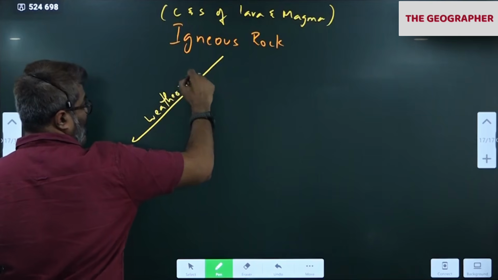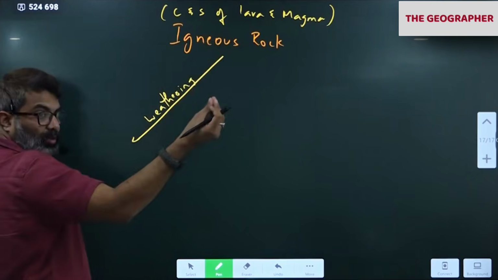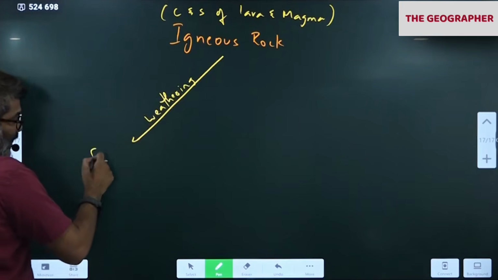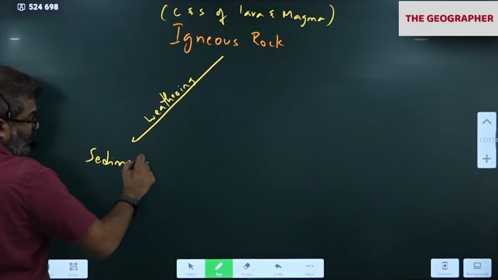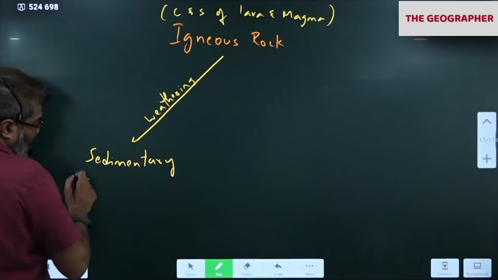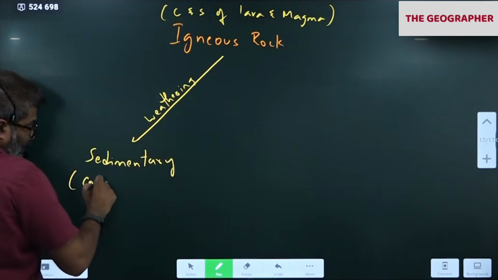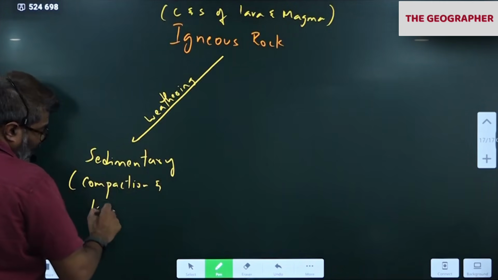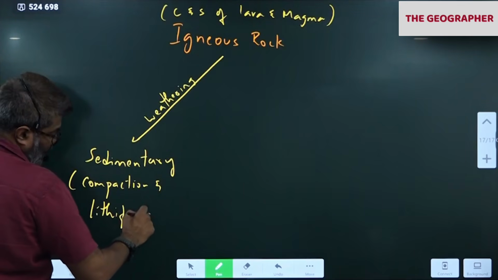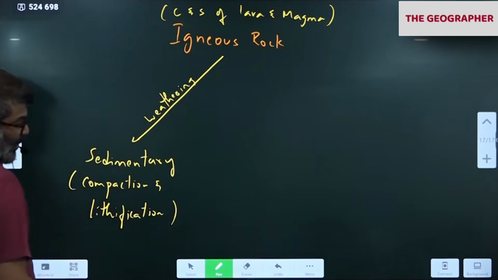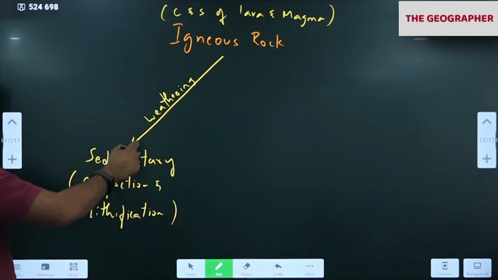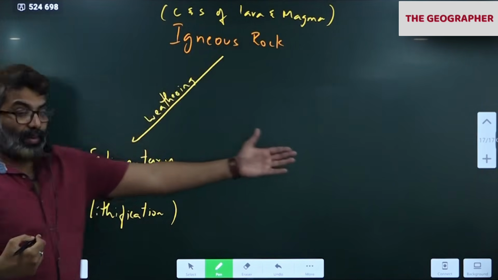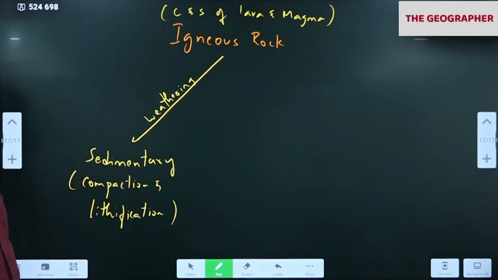Next topic. Weathering will take place. The rocks will become smaller. They'll get deposited under water bodies, lakes, and all. There, sedimentary rocks are formed. Sedimentary rocks are formed from compaction and lithification of sediments. Okay, the sediments of this rock will become sedimentary. Sediments of metamorphic rock will become sedimentary, like that.